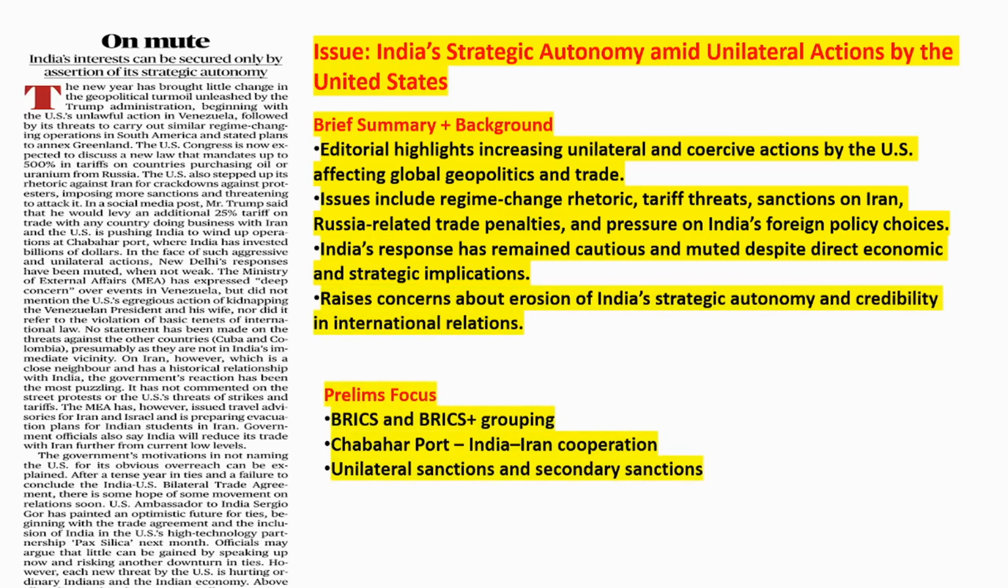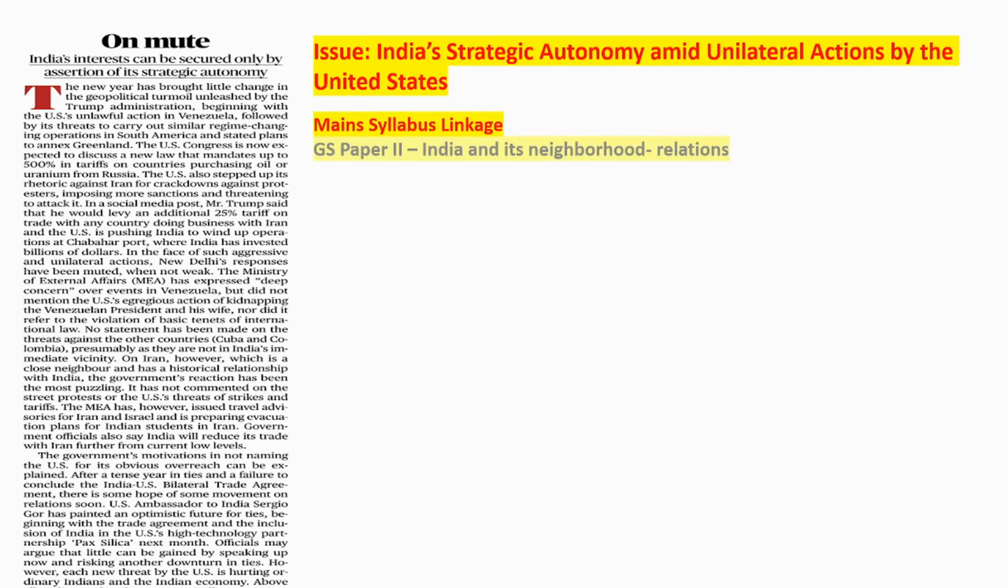So in this article, there is a mention of BRICS and the BRICS grouping. You can see that. And as I told you, Chabahar port. Okay, and sanctions imposed by USA. You can see what are unilateral sanctions, what are secondary sanctions, etc. So whatever US is imposing on Iran is primary sanctions, and whatever US is imposing on India for doing business with Iran, it is secondary sanctions.